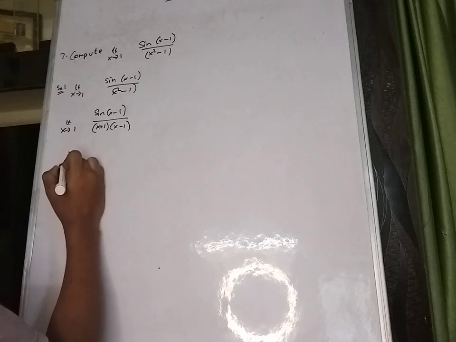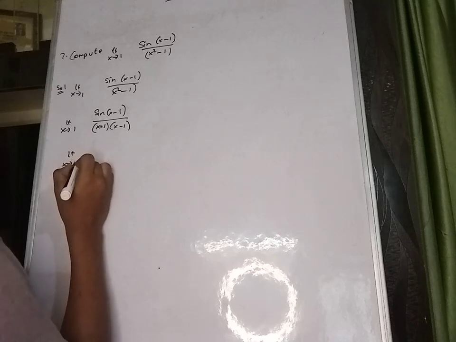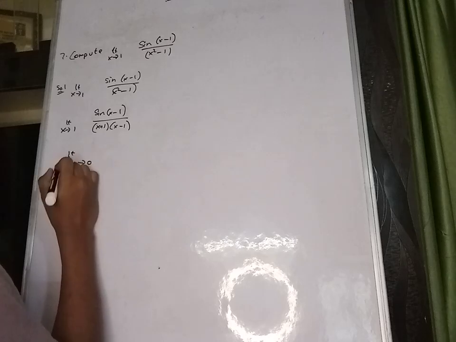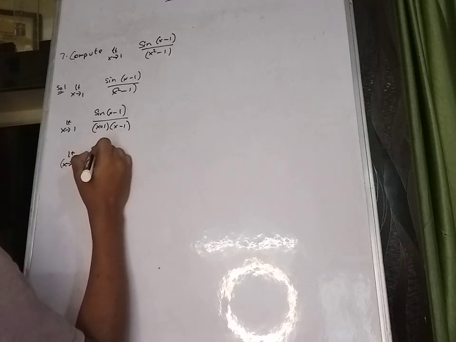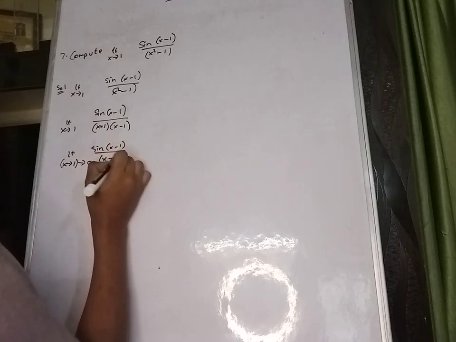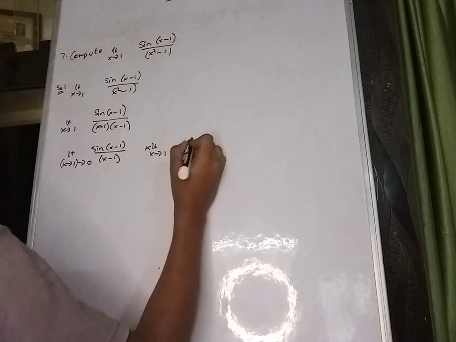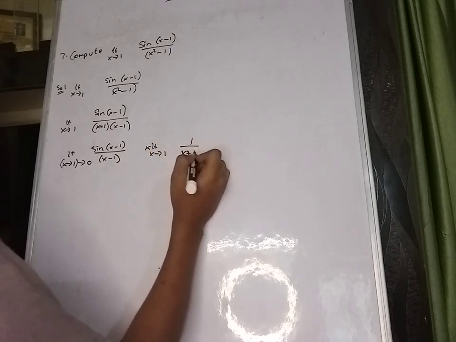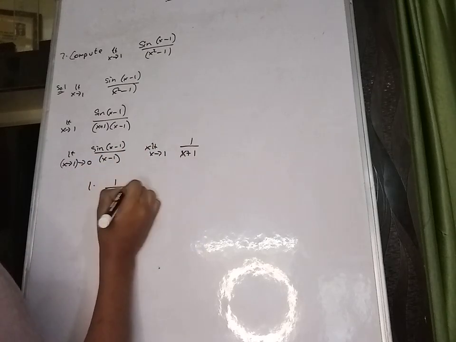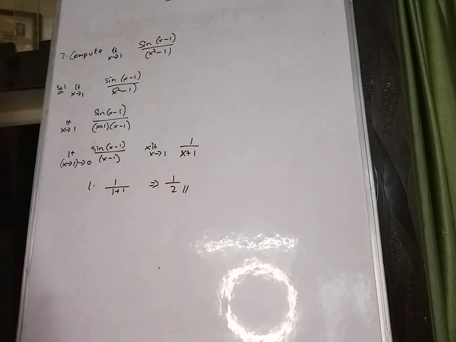Then limit x tends to 1, okay, x minus 1 also tends to 0. If it tends to 0, then sine of x minus 1 divided by x minus 1, into limit x tends to 1 of 1 divided by x plus 1. Okay, sine x by x is nothing but 1. So 1 into 1 by 1 plus 1 is equal to 1 by 2 is the final answer.